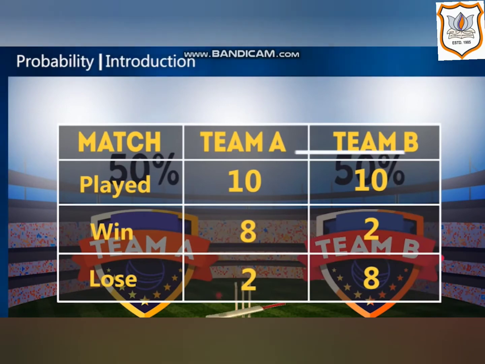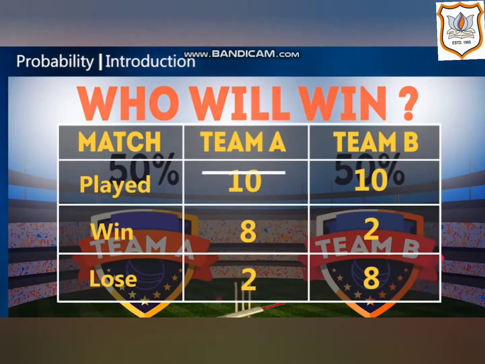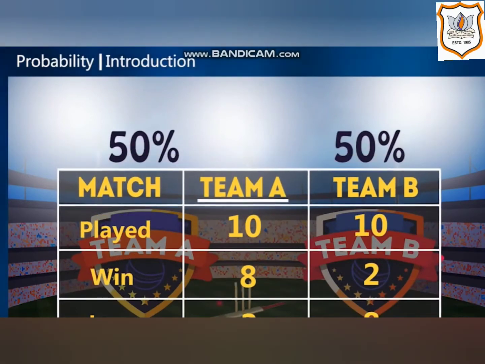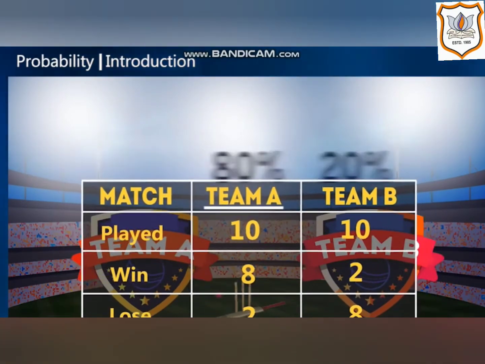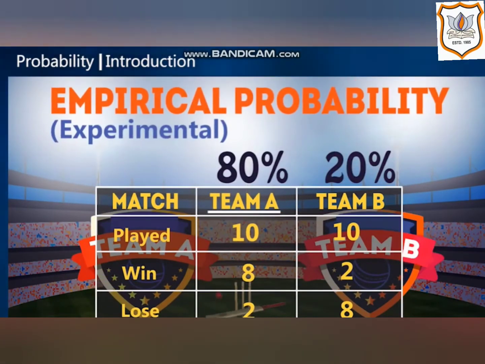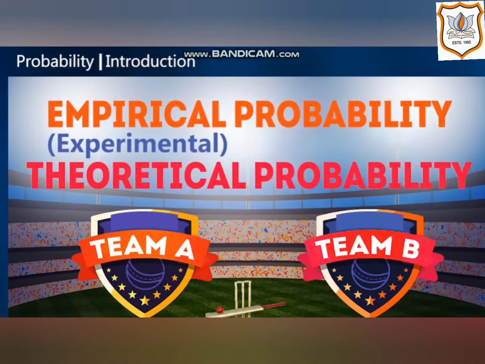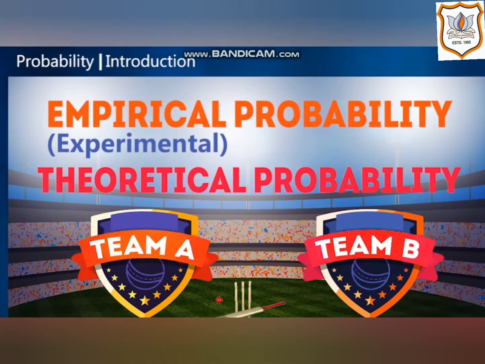If matches are played, team A played 10, won 8, lost 2. And team B total played 10, won 2, lost 8. Then what is the probability? Here the empirical probability, meaning experimental probability, is 80% and 20%.